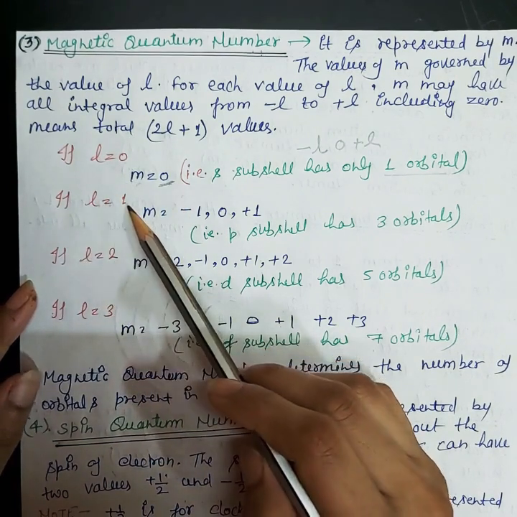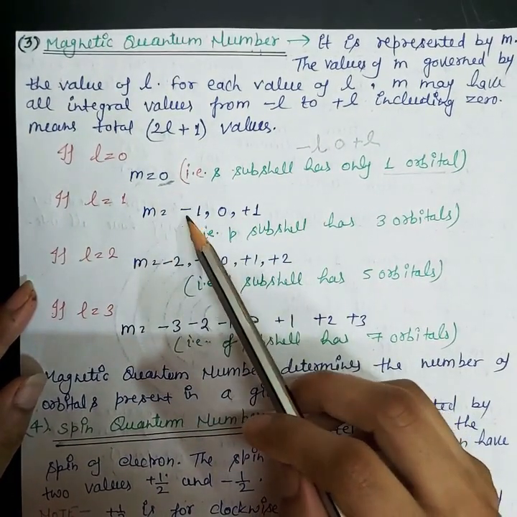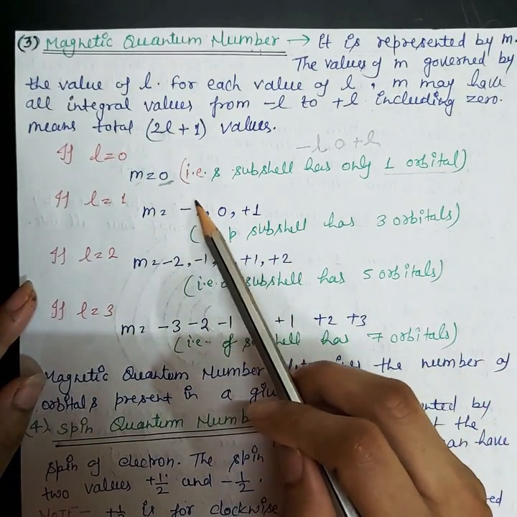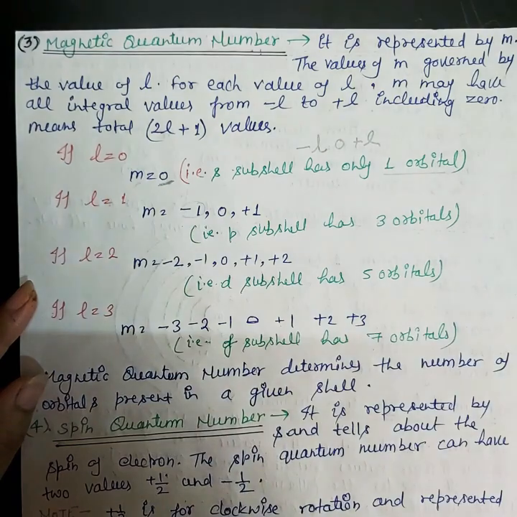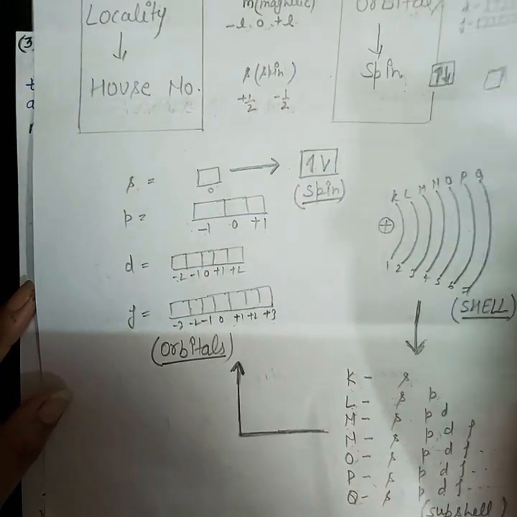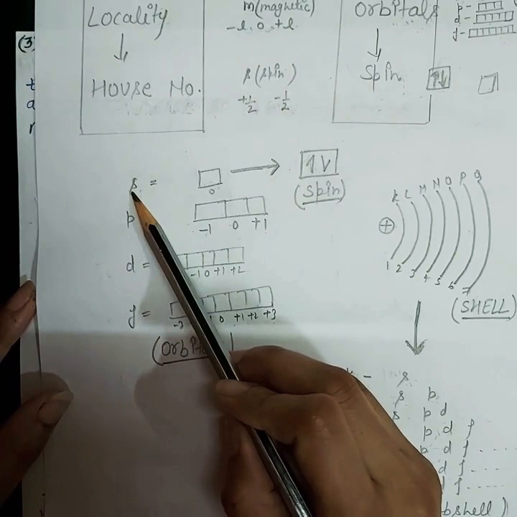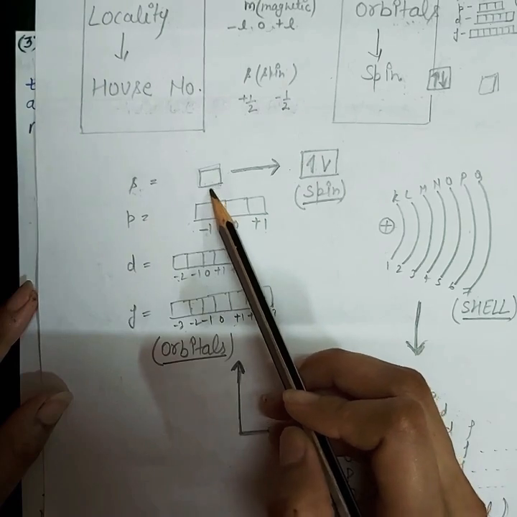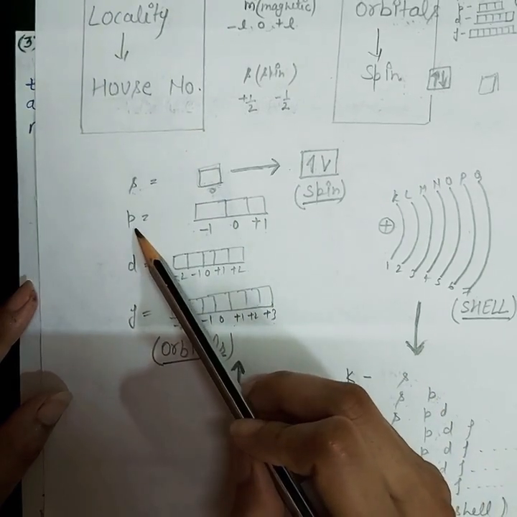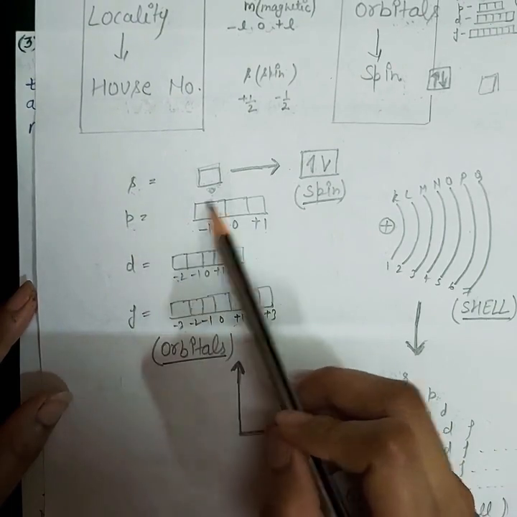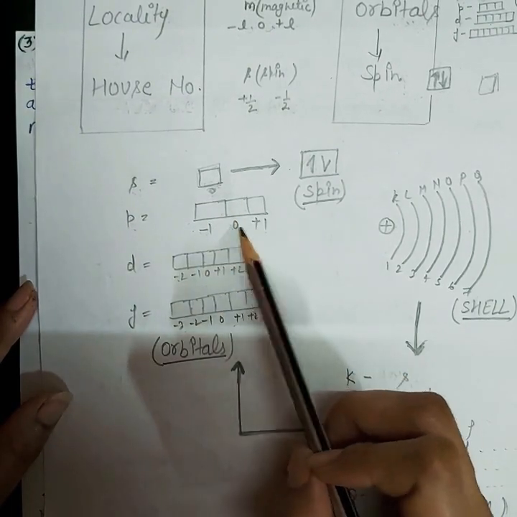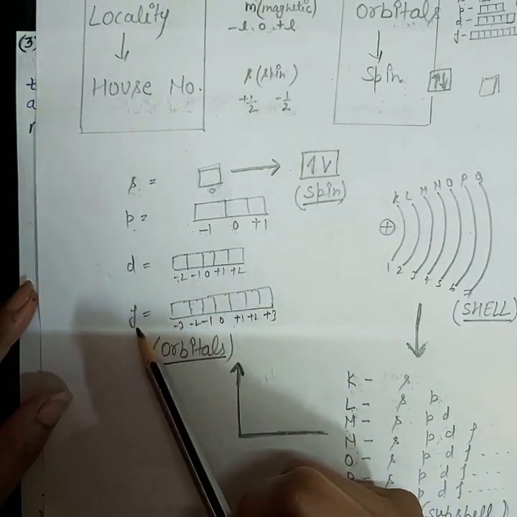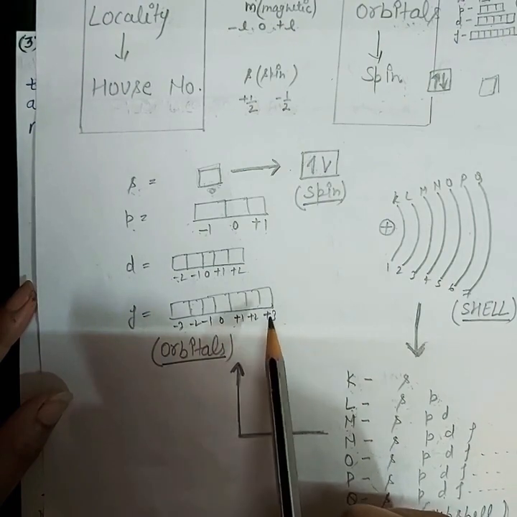Now if L equals 1, from this formula you can write minus 1, 0, plus 1. So now you have 3 orbitals. As you know, a single value represents one orbital. If you have the S subshell, it will have only a single orbital, shown by 0 only. And the P subshell will have 3 orbitals: minus 1, 0, plus 1. D will have minus 2, minus 1, 0, plus 1, plus 2, and F will have minus 3 to plus 3.